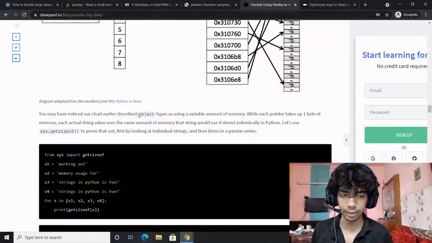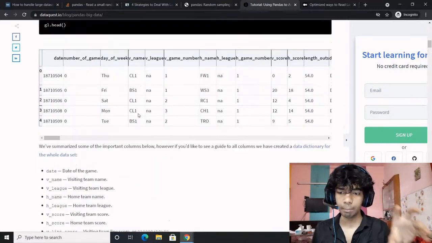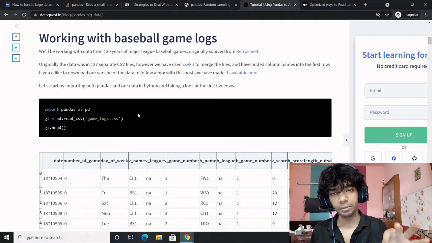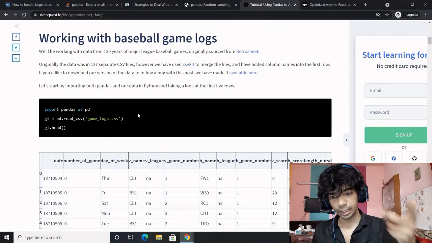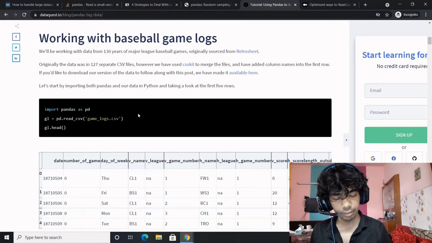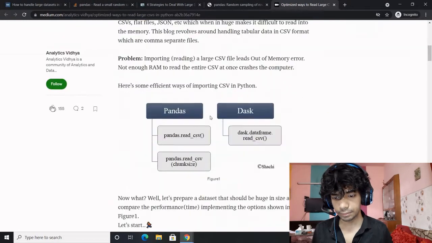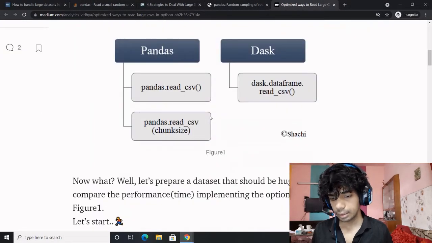So a huge role is played by bad allocation of the data types for each column. So first would be to use that. Second would be to reduce the columns which you don't need. Third would be to chunk. Fourth would be to use Dask. That is what the summary is. Now let's read the last article of this particular series.